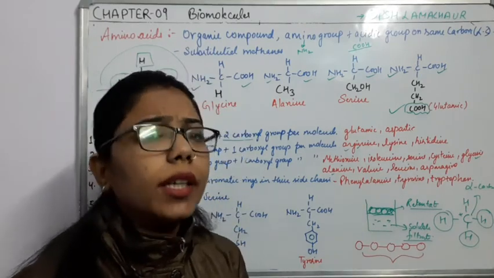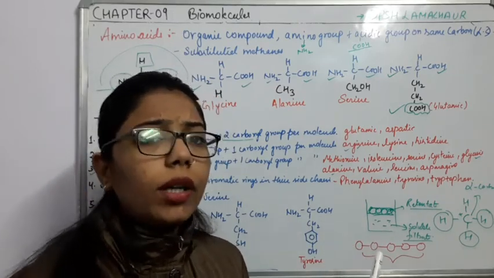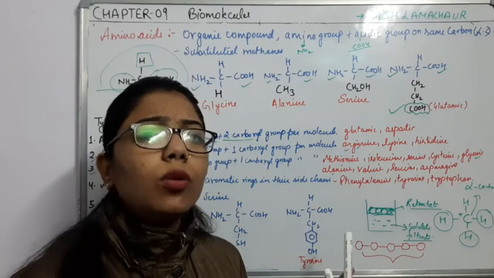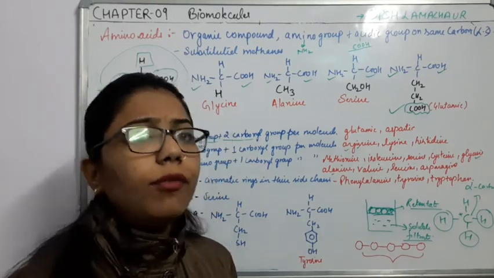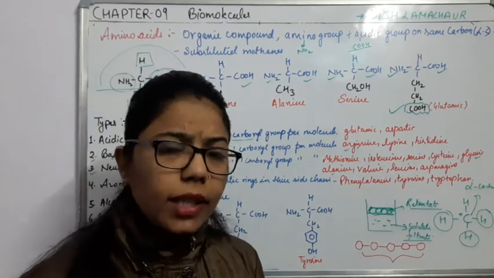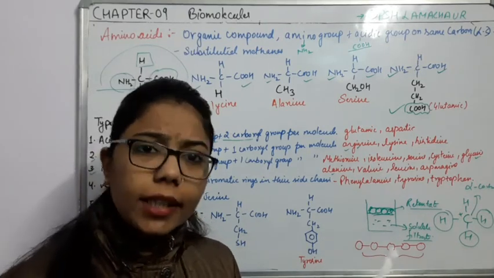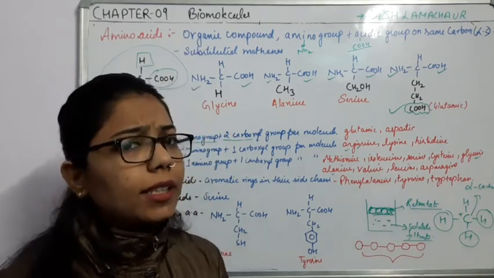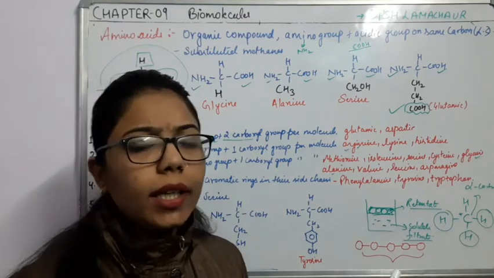Sometimes our body is not able to form an amino acid by itself. In that condition we have to take these amino acids in our diet, right? In most conditions we take amino acids from our diet, and in some conditions the body already prepares them itself.